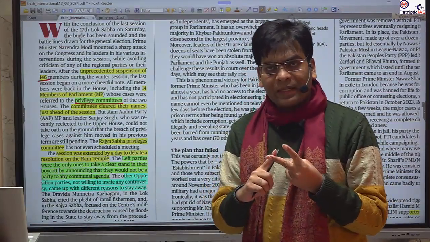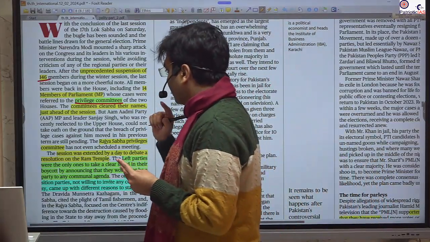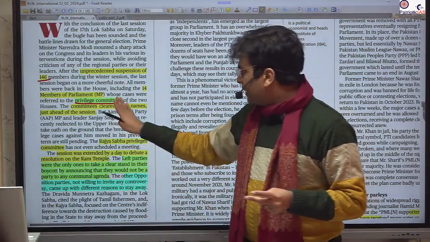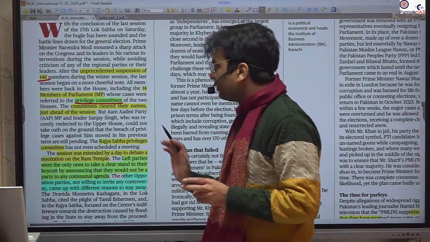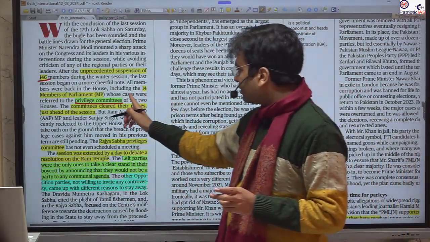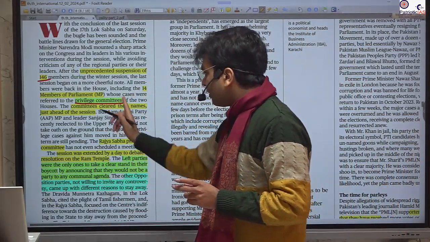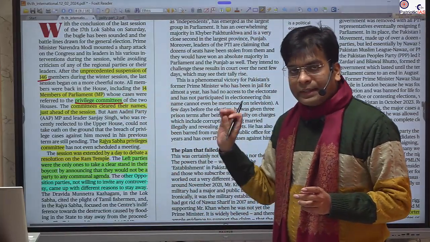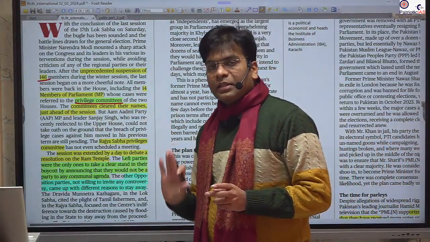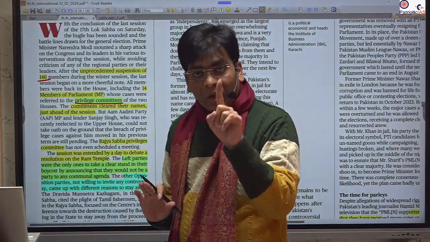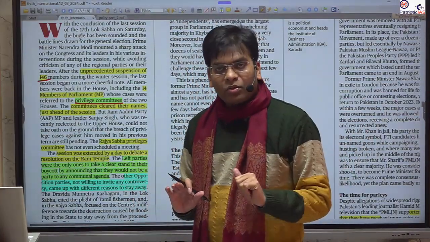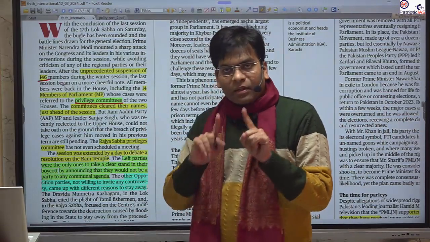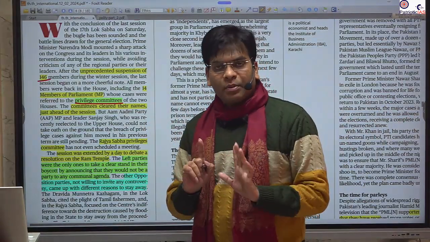The second thing is that it is always for a serious breach. Besides that, you should know the number of members in the privilege committee. 15 members are from the Lok Sabha and 10 members are from the Rajya Sabha. All are nominated by the Speaker and the Chairman of the respective house. The second thing is that nomination should be proportionate.